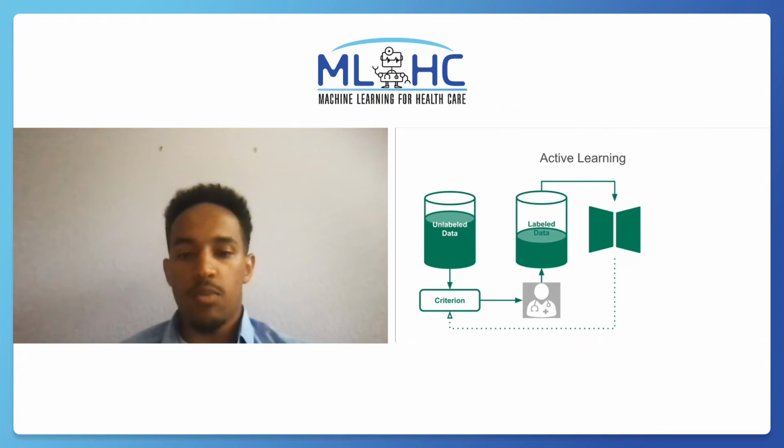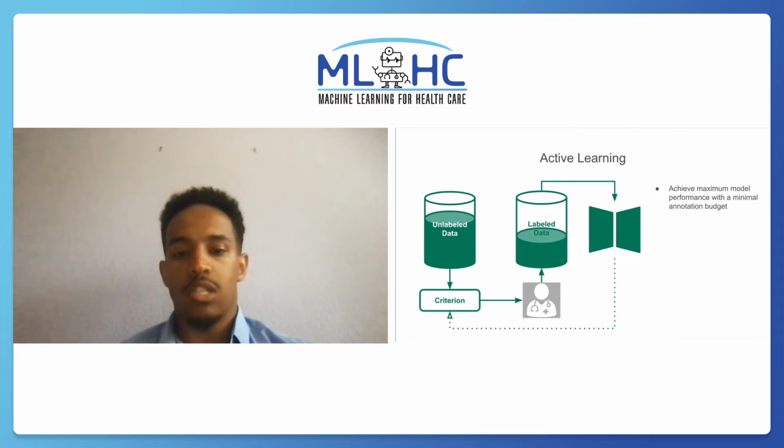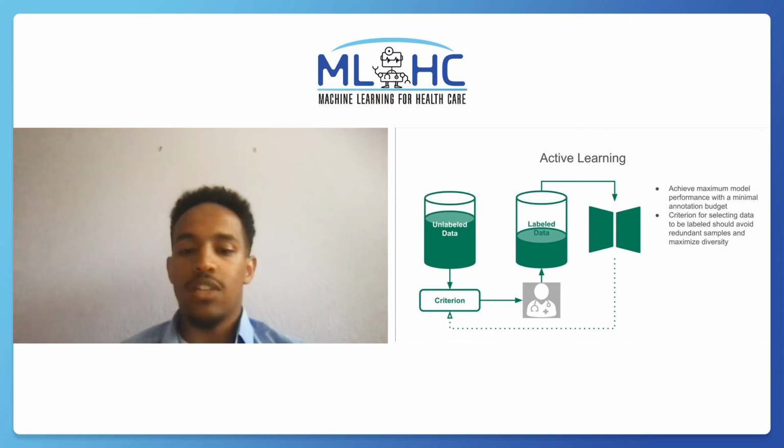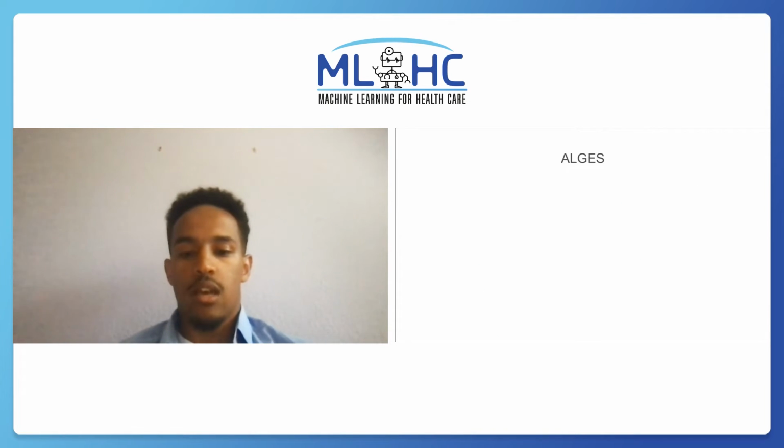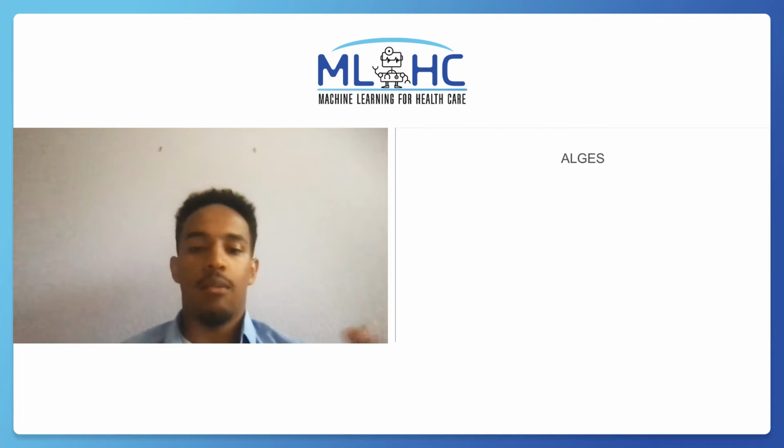We want to achieve the best performance possible given some restrictions on how much data we can label, and to ensure efficiency, we need to choose a good criterion that will avoid acquiring a dataset with redundant or nearly similar data samples so that the model can learn obscure or out of distribution data points. In this work, we ask, can we use information intrinsic to the model training process to design a good criterion for selection? Thus, we present ALGES, a new active learning framework designed for segmentation, which is delineating regions of an image into different classes, such as anatomy or instruments.